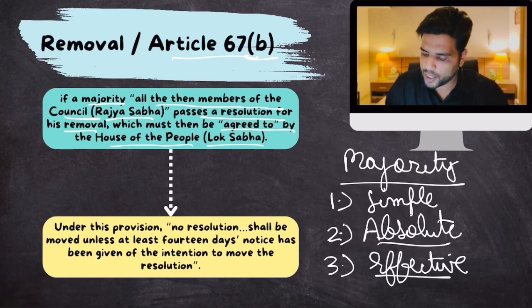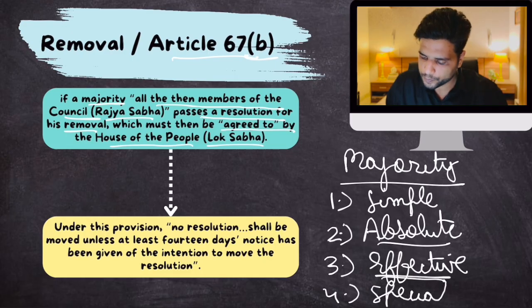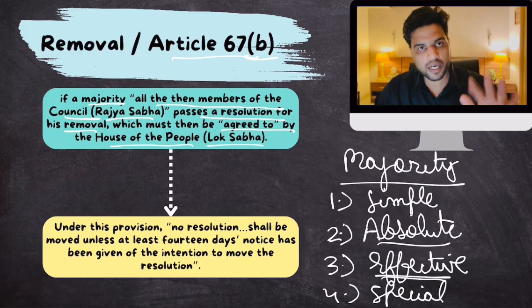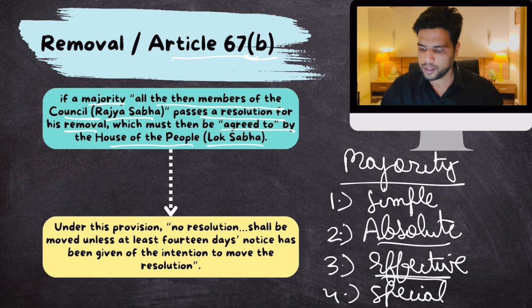So effective majority means you need at least 120. Okay, and fourth is special majority. Special means 2/3 vote. 2/3 of members present and voting, plus another condition is that the 2/3 votes should be at least more than absolute majority, that is 125. That is special majority. It is used for constitutional amendment.